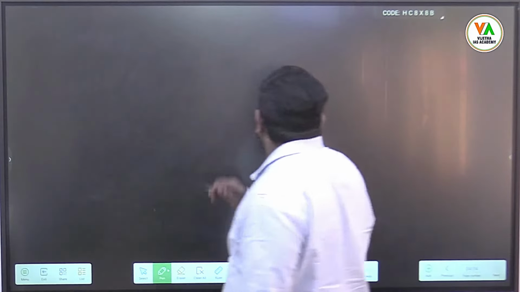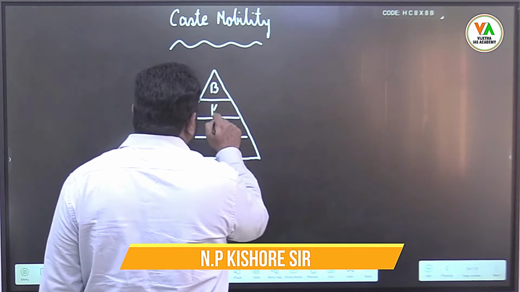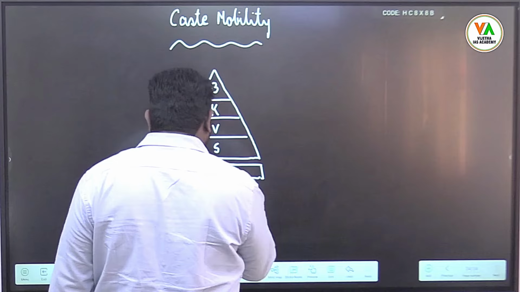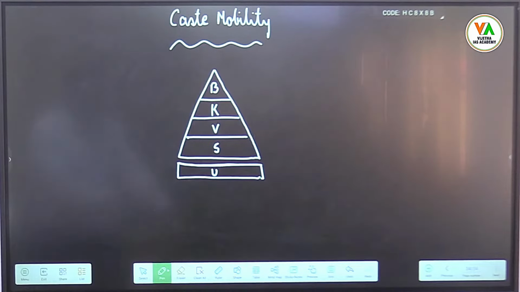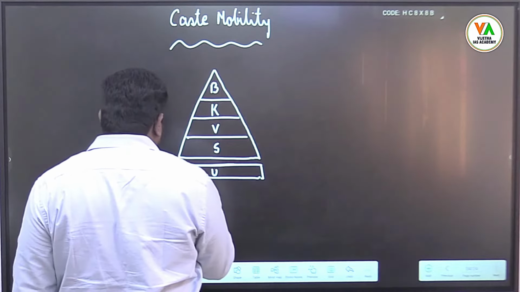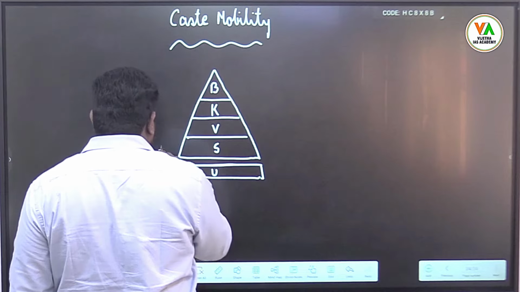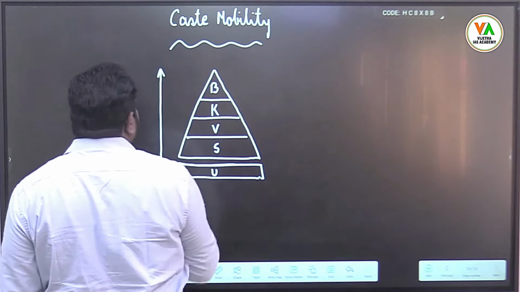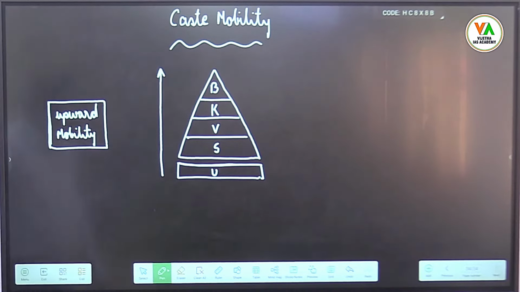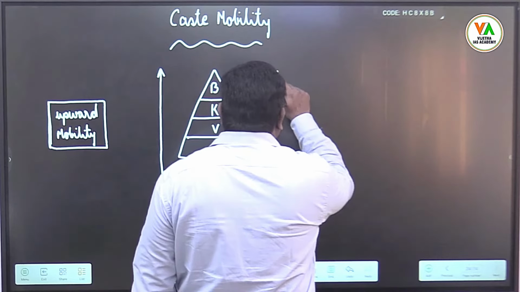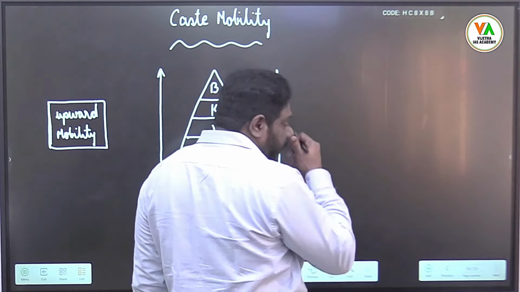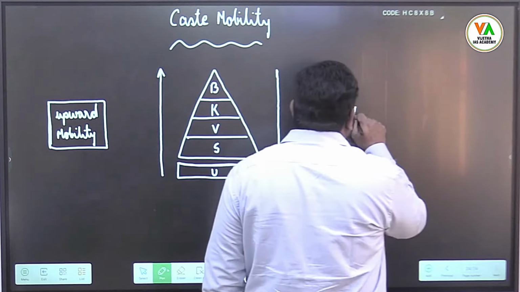Next one is caste mobility. Like Brahmins, Kshatriyas, Vaishyas, Shudras, and outside the caste system, which is untouchables. So we have shown only 5 caste groups here. Because out of discontent, the people who are down in this ladder move up in this ladder, which is known as upward mobility, and some of them, in the pretext of availing benefits of reservation, want to come down this ladder, which is known as